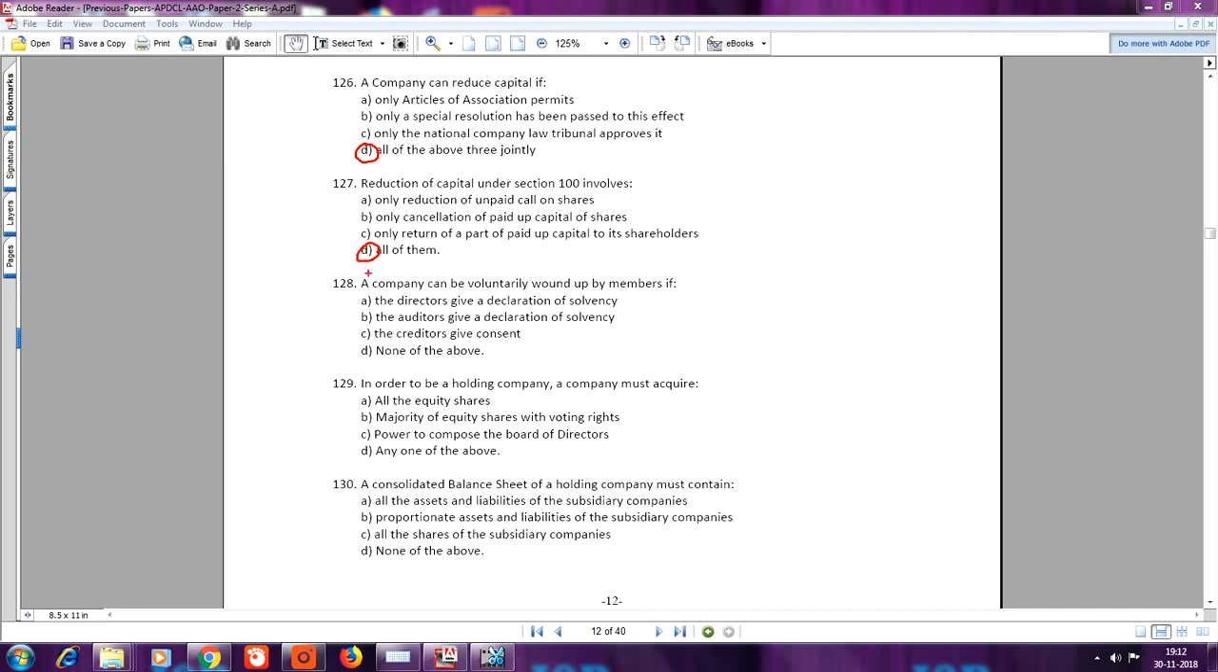Question number 128. A company can be voluntarily wound up by members if, your answer is A, the directors give a declaration of solvency. Question number 129. In order to be a holding company, a company must acquire, your answer is D, any one of the above. Question number 130. A consolidated balance sheet of a holding company must contain, your answer is A, all the assets and liabilities of the subsidiary companies.